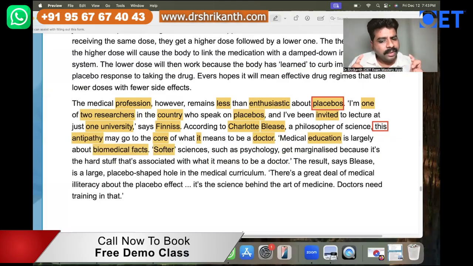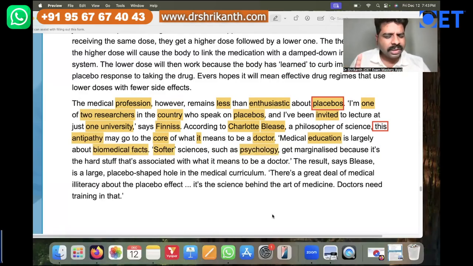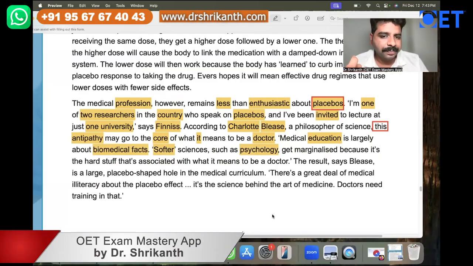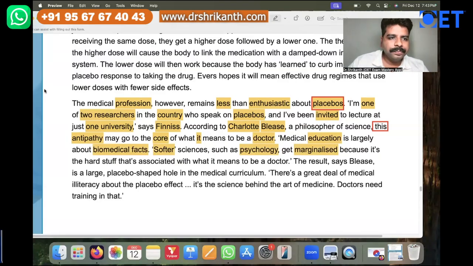Okay, so there are some sciences that come under the category of softer sciences, such as psychology. According to doctors, psychology is a very soft subject, right? Soft, that is, not of too much importance. Such as psychology, they get marginalized. What's the meaning of marginalized?